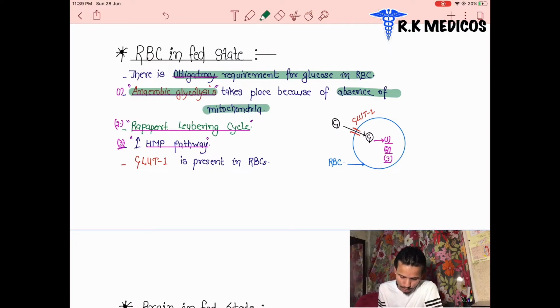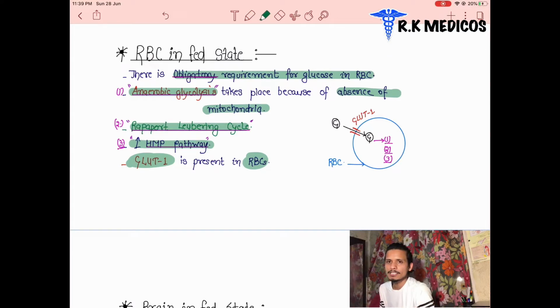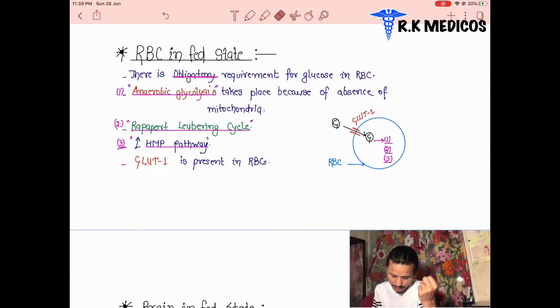And how do they produce ATP? GLUT1 receptors are present in the RBC, and a rapid liberating cycle is present here. There are three types of cycle working in the RBCs. The first one is the HMP pathway for NADPH production, and the second one is the rapid liberating pathway, the rapid liberating cycle, and the anaerobic glycolysis. These are the three pathways which run in the well-fed condition inside the RBC.